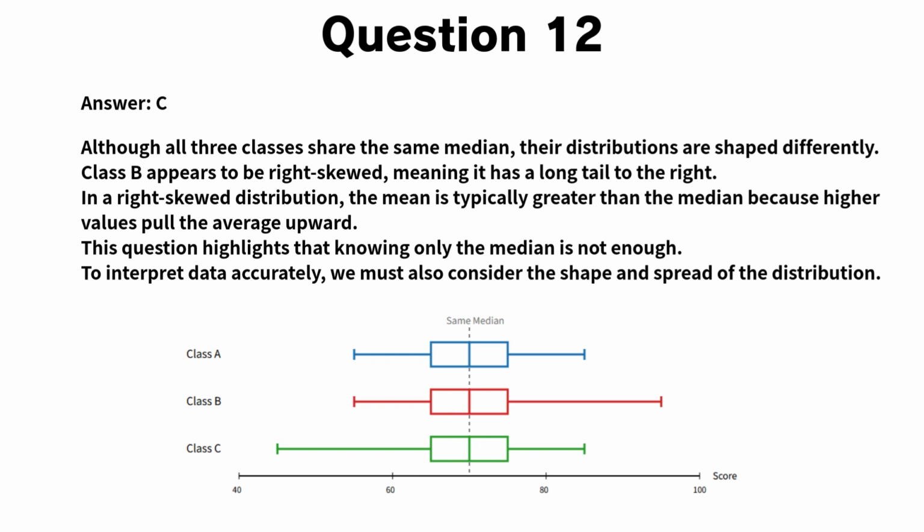Class B has a longer whisker on the higher score side, which indicates a right-skewed distribution. In a right-skewed distribution, the mean is typically higher than the median. This means that even though the medians are the same, the average performance in Class B is likely influenced by higher values. That's why the most appropriate conclusion is that Class B's mean is likely higher than its median.